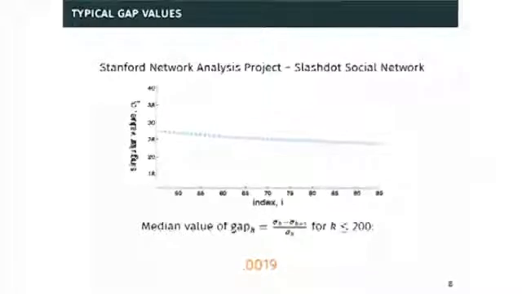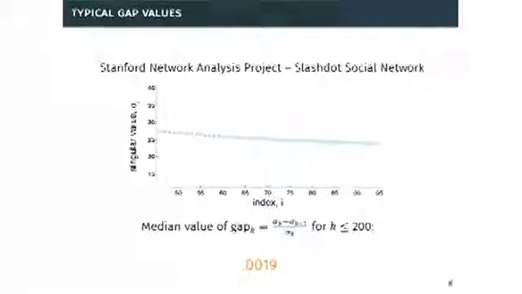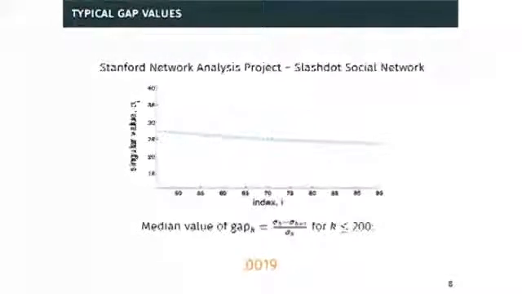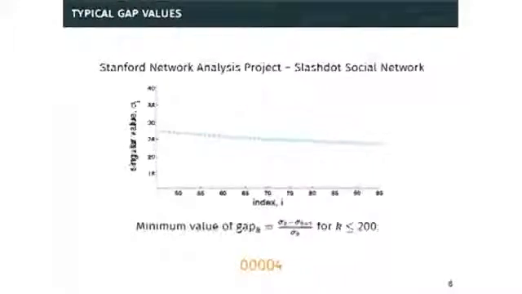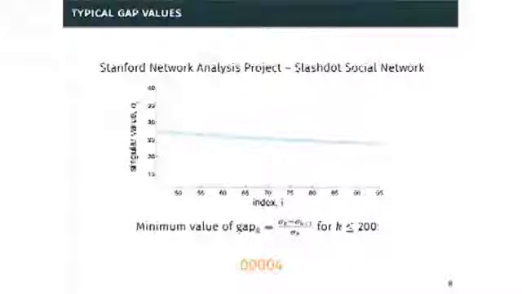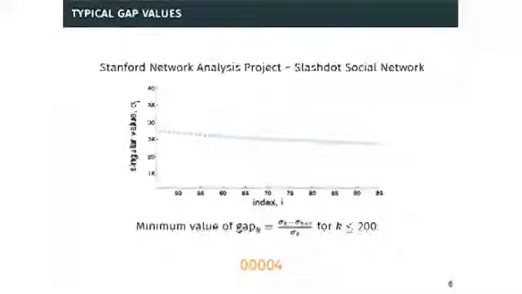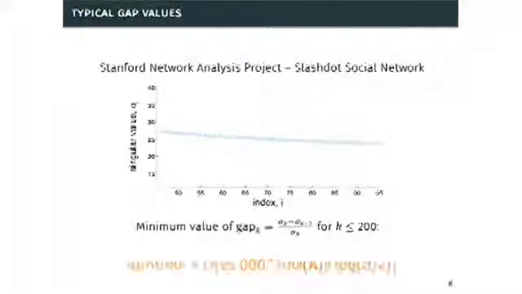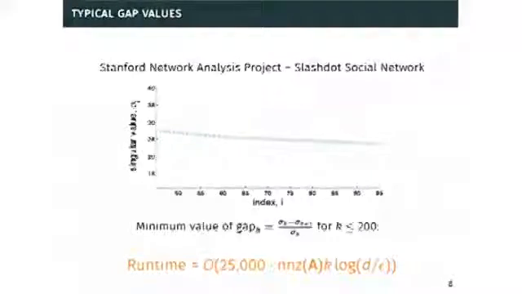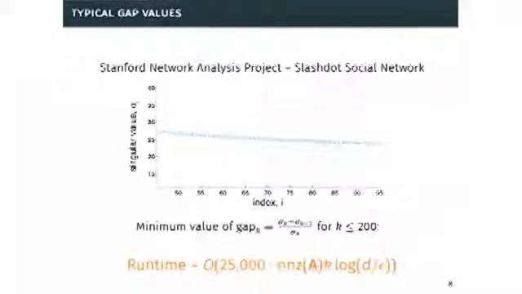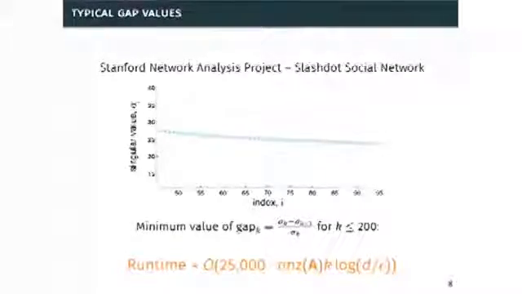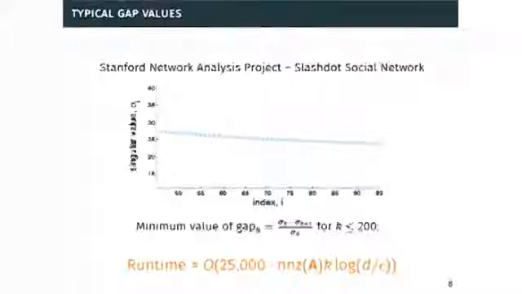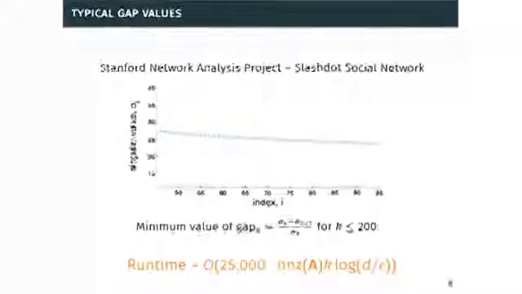If I look at the median gap amongst the top 200 singular values, it's only 2 out of 1,000. And if I look at the minimum gap, so if you choose the worst possible k, if you get unlucky, this minimum gap is something like 1 out of 25,000. So if we plug this into the runtime bound we gave before, we're getting this 25,000 multiplier on our runtime, which is really bad. And this doesn't really jibe with what's seen in practice. The power method seems to work very well in practice, even if there are very small singular value gaps.